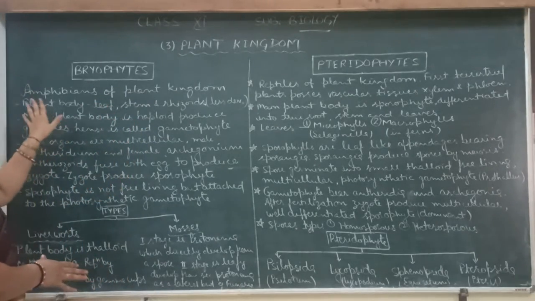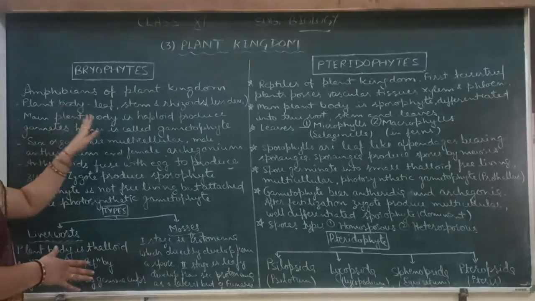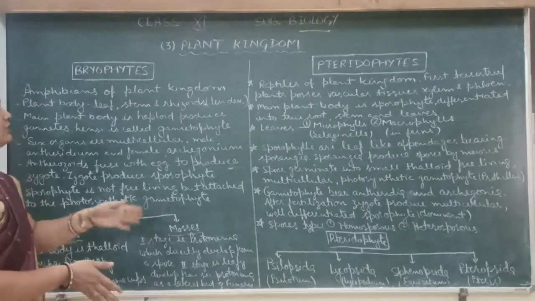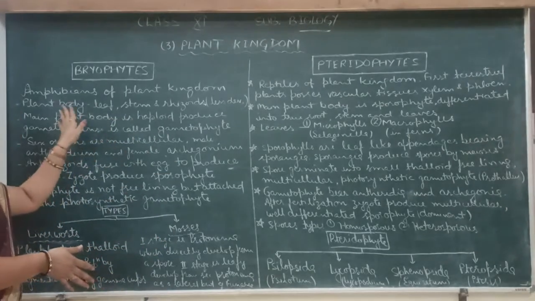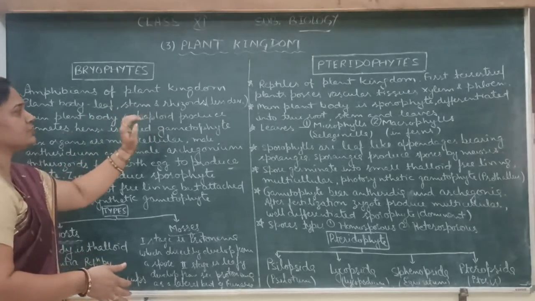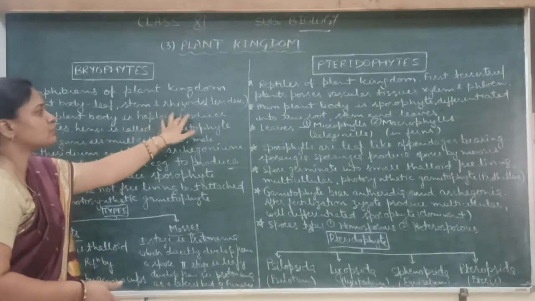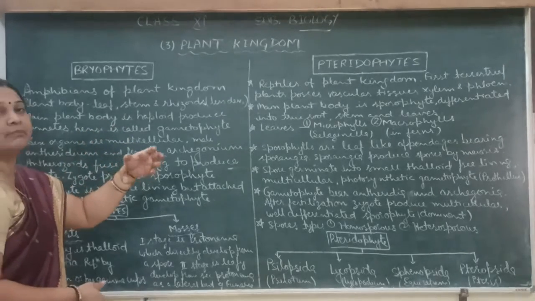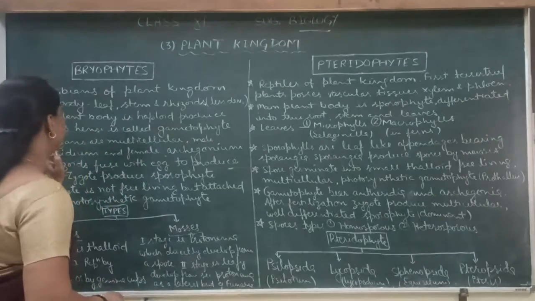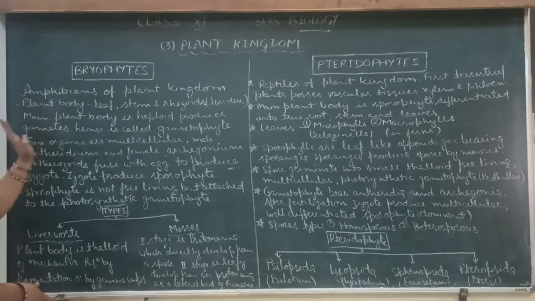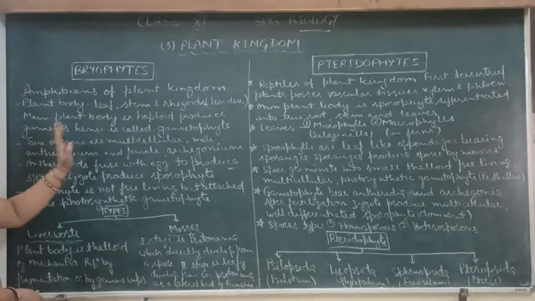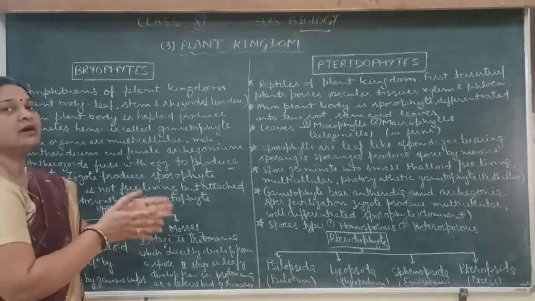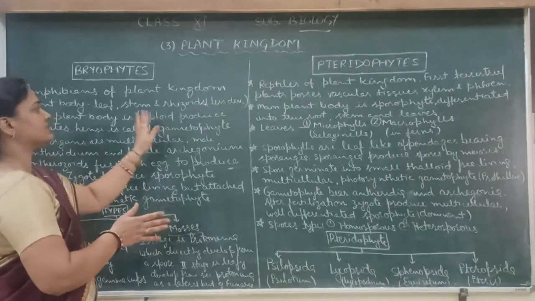And their plant body is divided into leaf, stem and rhizoids, which are less developed. They are not true, they are false leaf, stem and rhizoids. Rhizoids are the false roots. The function of rhizoids is absorption of water and minerals from the soil. And the main plant body of the bryophyte is haploid, meaning the plant body is totally made up of multicellular haploid cells.